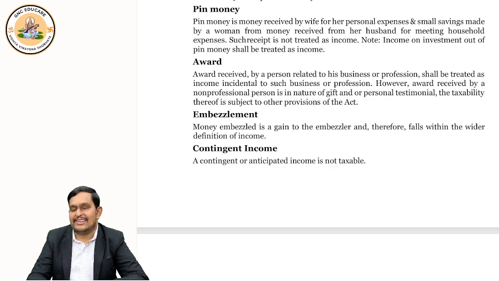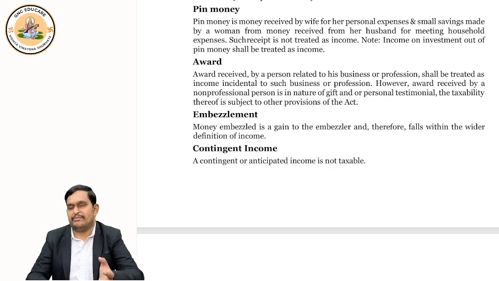Okay, like that. Now, we should understand that there is another word called contingent income. Income which is doubtful, which may come, which may not come. Such incomes are not incomes.